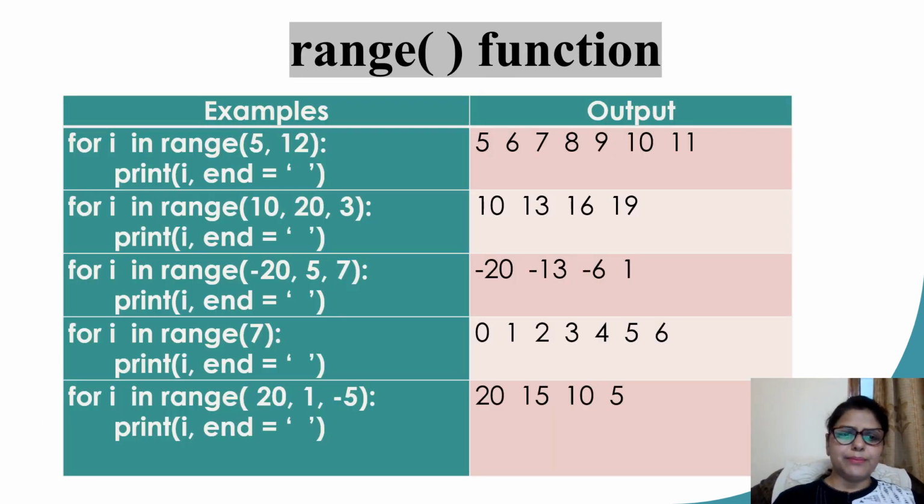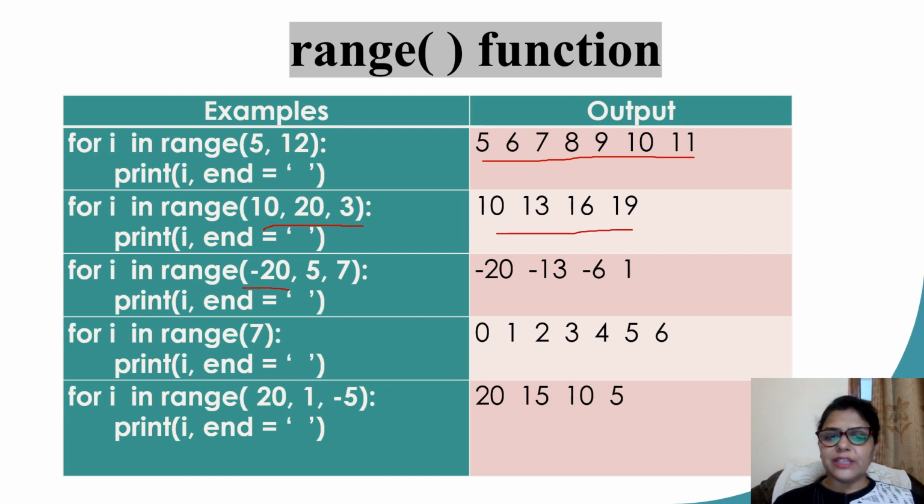Let's see some more examples. If I write for i in range(5, 12), that would give me a list of numbers starting from 5 going up till 11. The step count here is 1. If I write range(10, 20, 3), this would mean the numbers going from 10 up till 19 with a step count of 3. I hope this is clear.